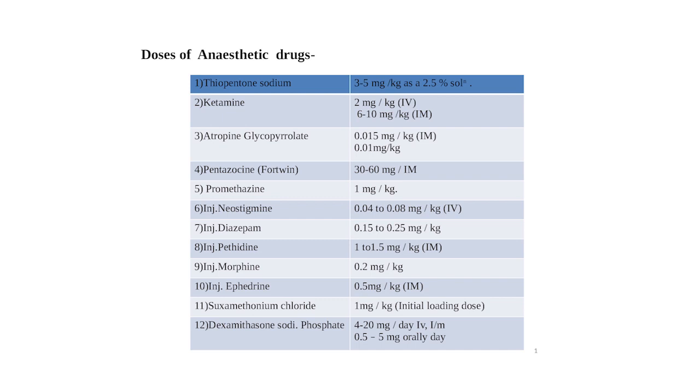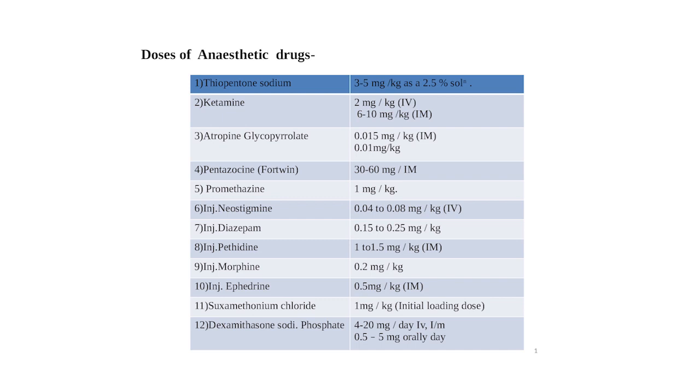Injection diazepam 0.15 to 0.25 milligram per kg of body weight. Injection pethidine 1 to 1.5 milligram per kg of body weight intramuscularly. Injection morphine 0.2 milligram per kg of body weight. Injection ephedrine 0.5 milligram per kg of body weight intramuscularly. Succinylmethonium chloride 1 milligram per kg of body weight intravenously, initial loading dose.